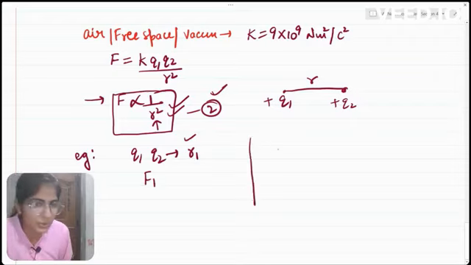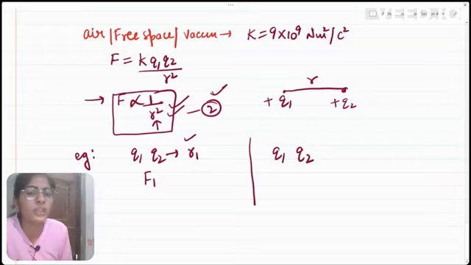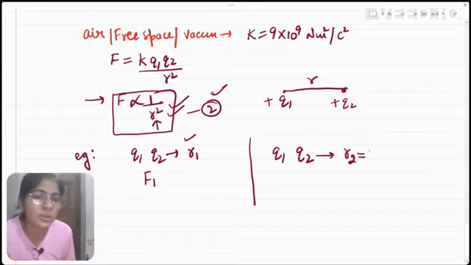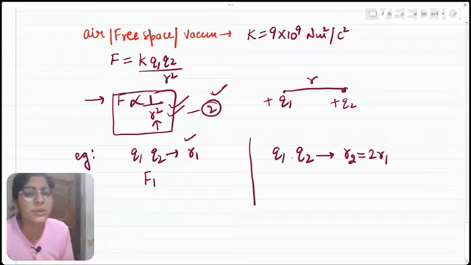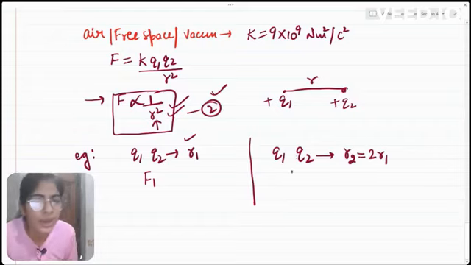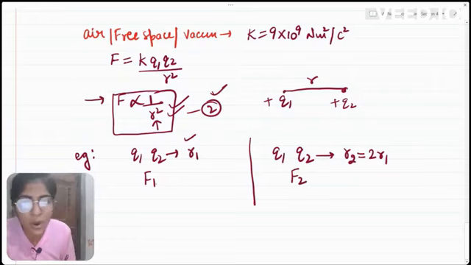We have another situation here. We have taken both the charges the same, q1 and q2, but now the distance between them is changed. Let us say we have kept them at distance r2, where r2 is related to r1 by twice of r1. Let us say the distance between both the charges having the same magnitude is doubled. Now let us say in this situation the force between the charges is F2. How are F1 and F2 related? F2 is how many times F1? This will be found out by equation number 2.